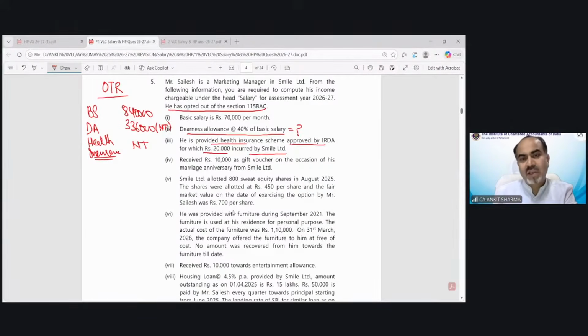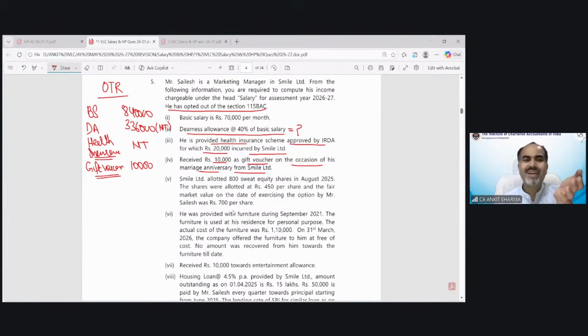Now, received rupees 10,000 as a gift voucher on the occasion of his marriage anniversary from employer. So the gift voucher is a perquisite going to be taxed. But in this case, there are two options because the gift exemption is 5,000 if it has been received from employer.